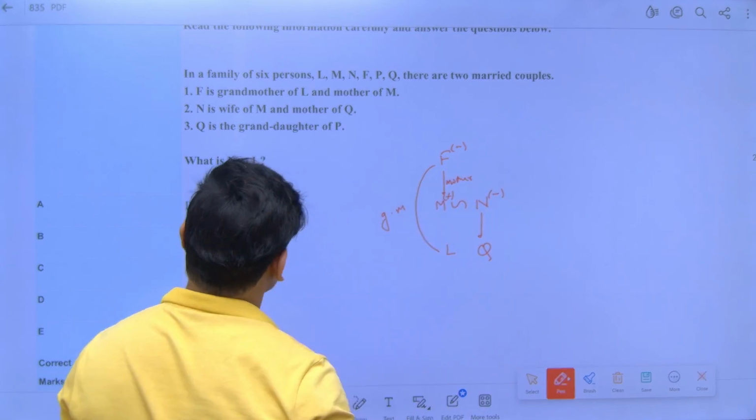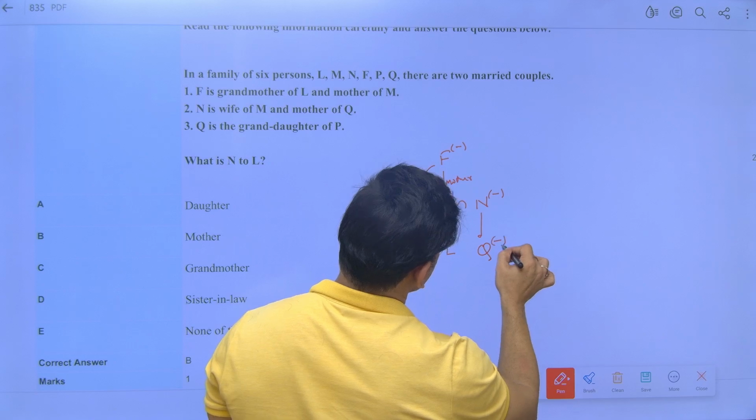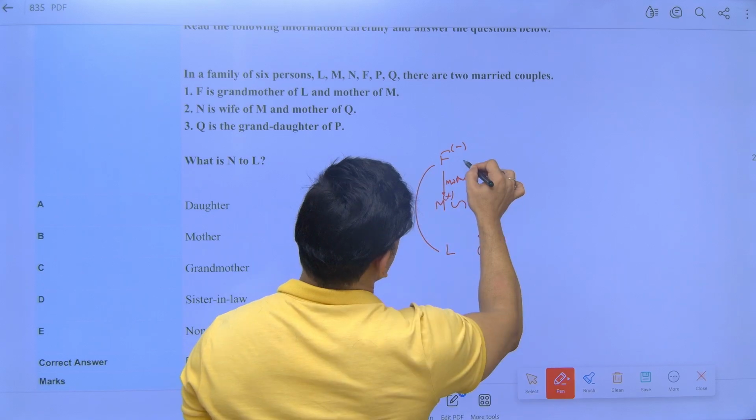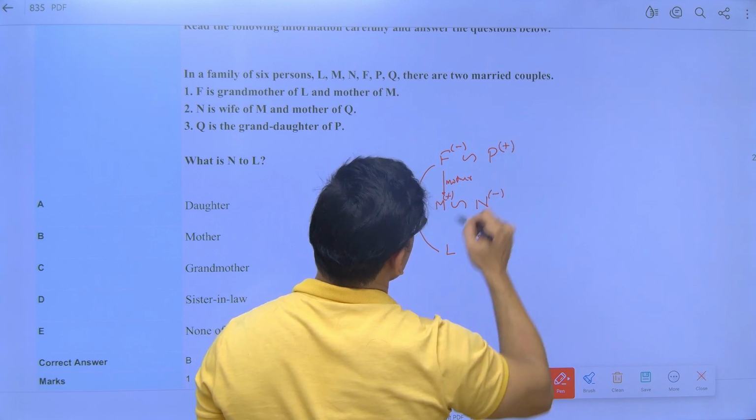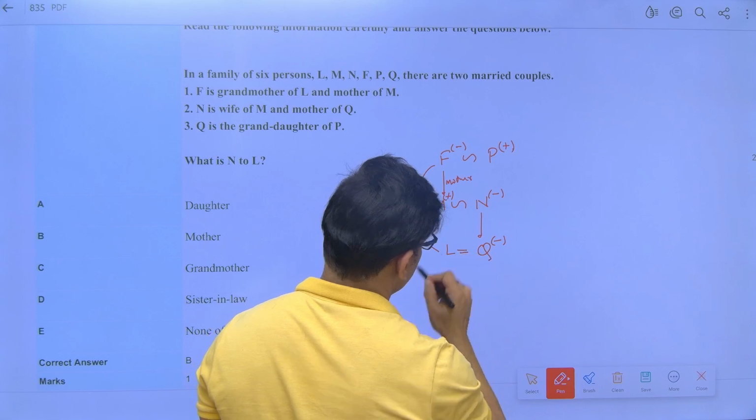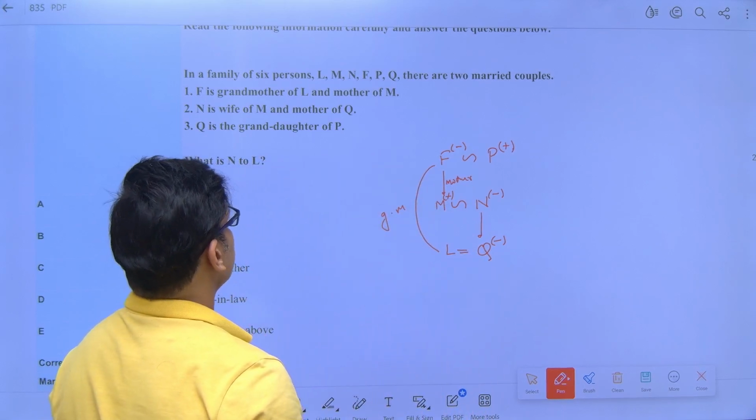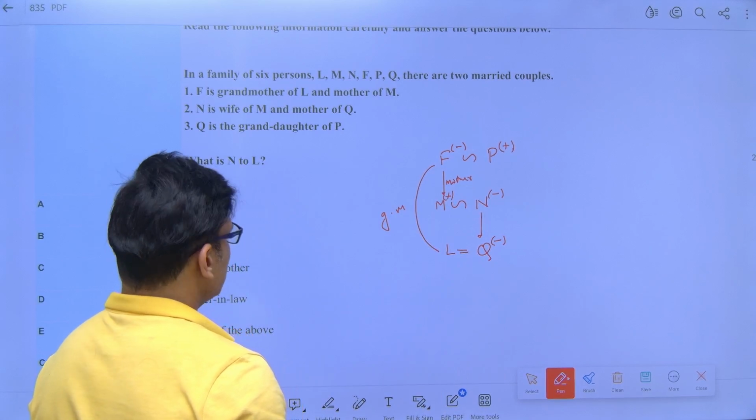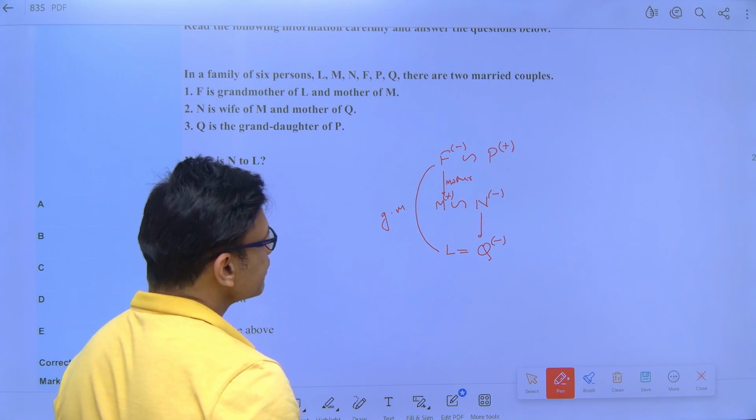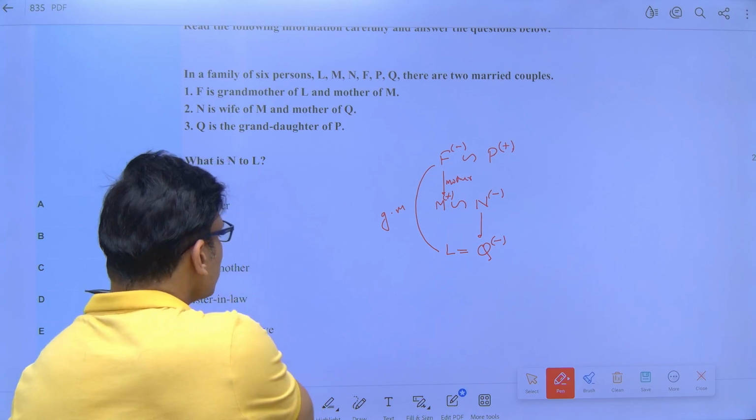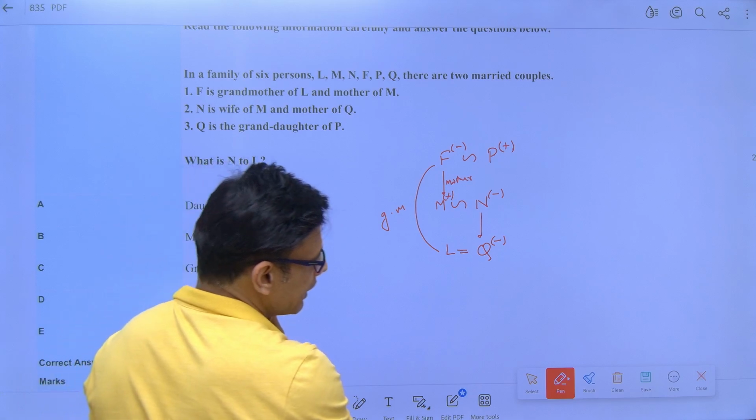And it is given that Q is the granddaughter of P. So Q is the granddaughter. That means Q is female, of P. That means F and P have to be married and P has to be male. So these two have to be brother-brother or brother-sister, could be anything, right? Now what is N to L? What is N to L? Tell me the answer.